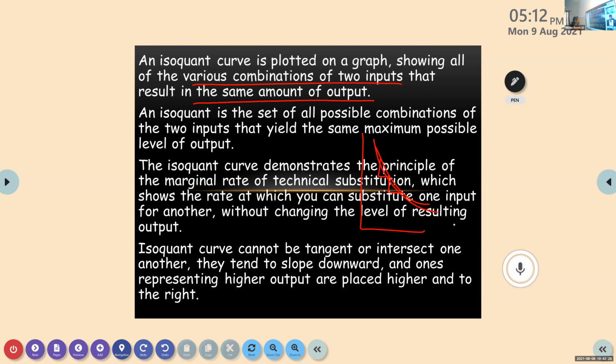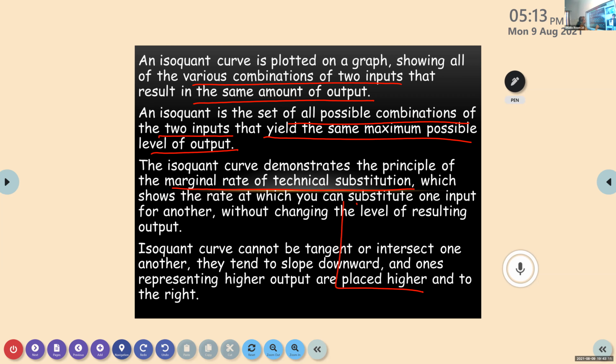Same thing happens here also. So here we say marginal rate of technical substitution, at which we are substituting one input for the other one. One we are reducing, the other one we are increasing. That results in this particular curve, but there is no change in the level of output. Okay. One more explanation. It is all possible combinations of two inputs that give you the same maximum level of output.